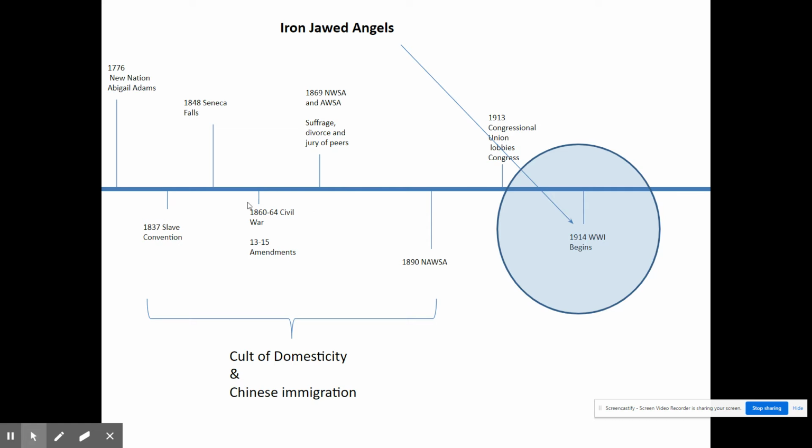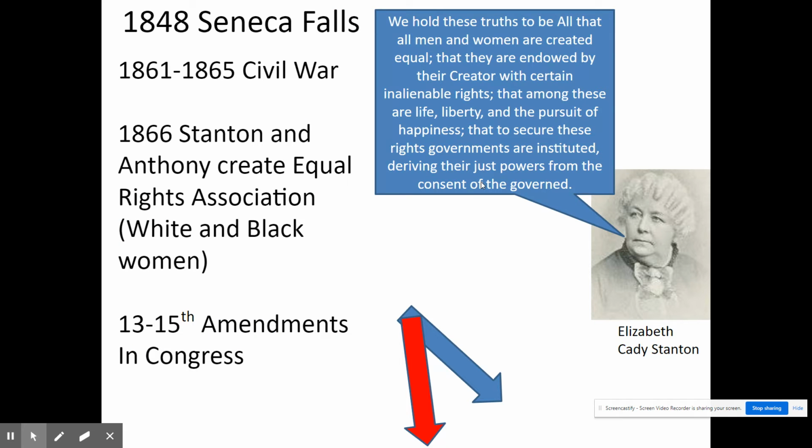Notice where the Civil War is, and the Civil War is significant because the Civil War is going to elevate the status of freed African slaves, and that is going to put them higher than women because they apparently can vote and women are not allowed. So if you believe that the African slave was subhuman to justify acts of slavery against that particular group, then think about what you're saying about women if now you have elevated the African slave status and not the female status.